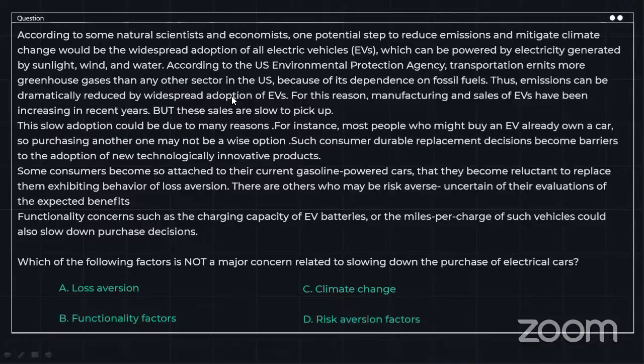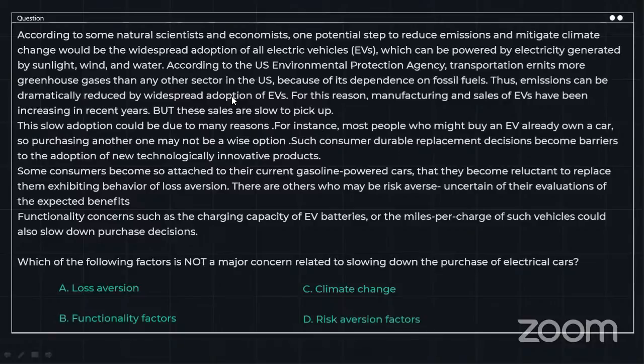For this reason, manufacturing and sales of EVs have been increasing in recent years. This slow adoption could be due to many reasons. For instance, most people who might buy an EV already own a car, so purchasing another one may not be a wise option. Such consumer durable replacement decisions become barriers to the adoption of new technology. Some consumers become so attached to their current gasoline powered cars that they become reluctant to replace them, exhibiting behavior of loss aversion.